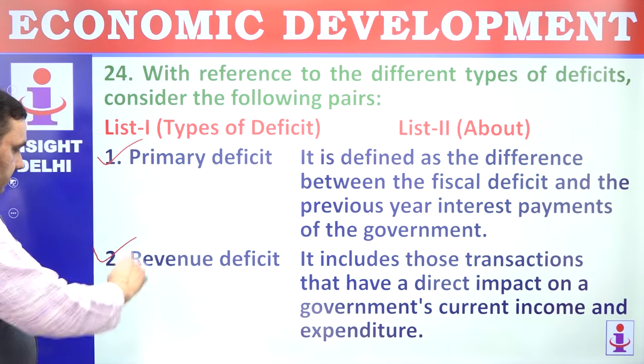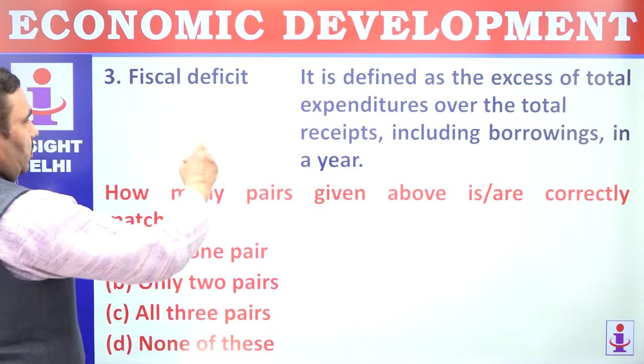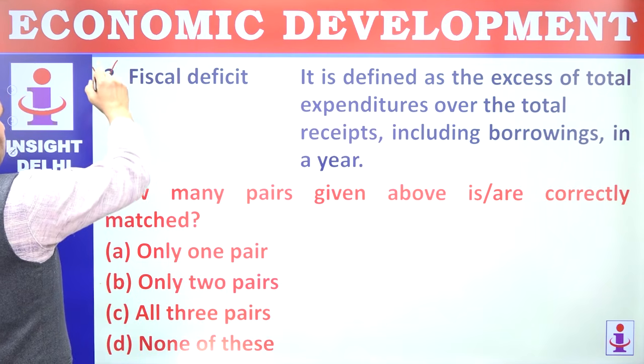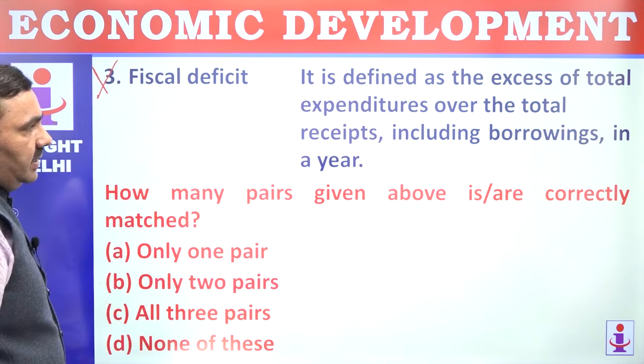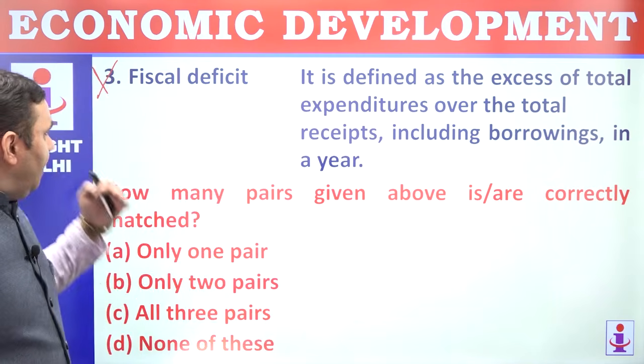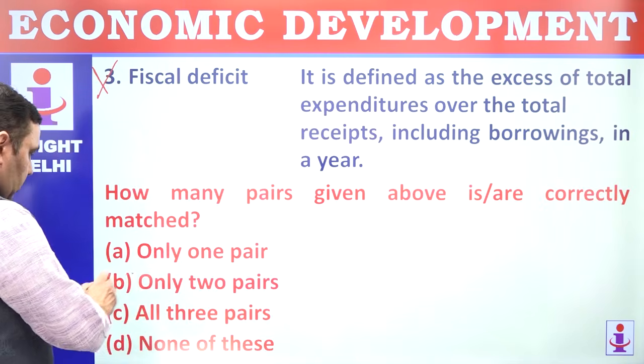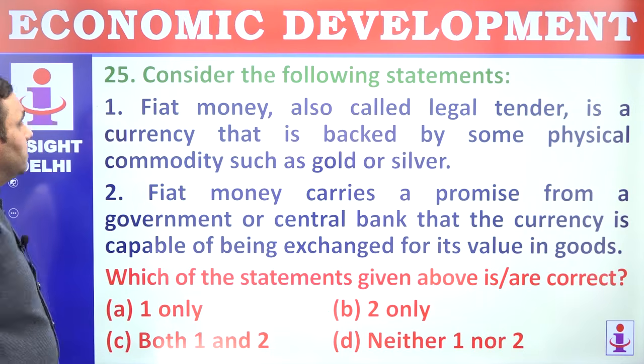That's perfectly correct. Fiscal deficit is defined as excess of total expenditure over total receipt, not including borrowings in a year. So excluding borrowings in a year. So you have to exclude borrowings. That will give you fiscal deficit. So number 3 is wrong. 1 and 2 are right. How many of the pairs are correctly matched? Only 2. So B.